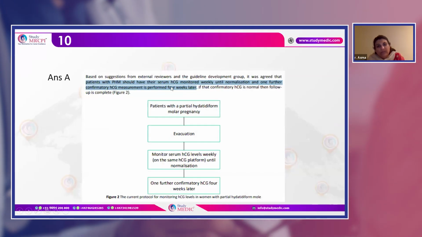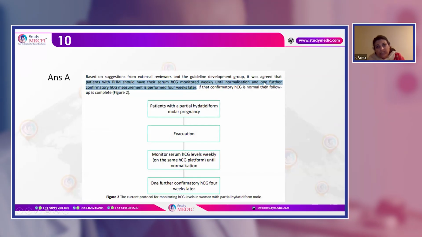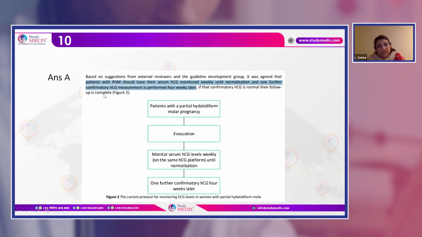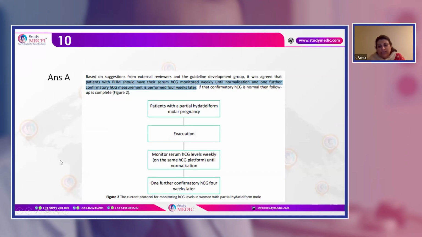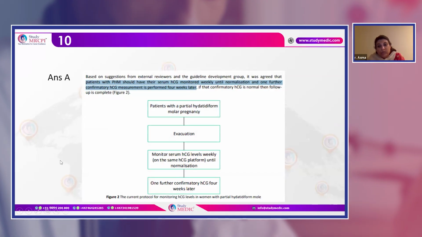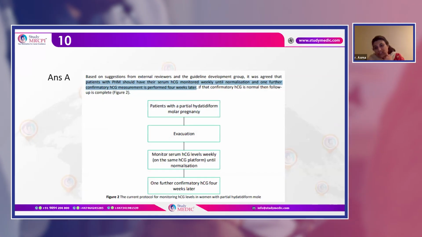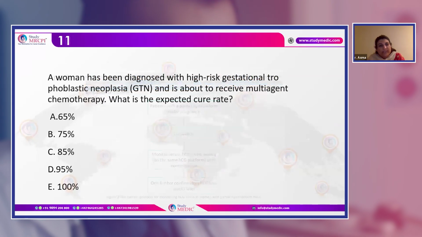Patients with PHM should have their serum beta HCG monitored weekly until normalization, and one further confirmatory HCG measurement performed 4 weeks later. So this is the chart you can see in the gestational trophoblastic disease guideline by the RCOG.